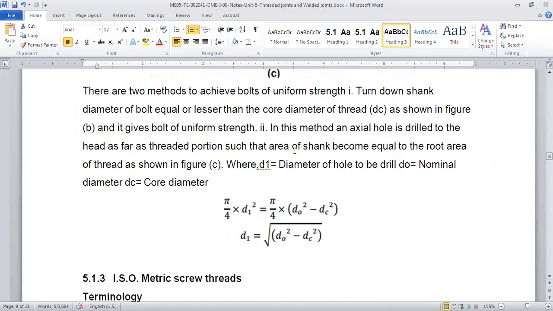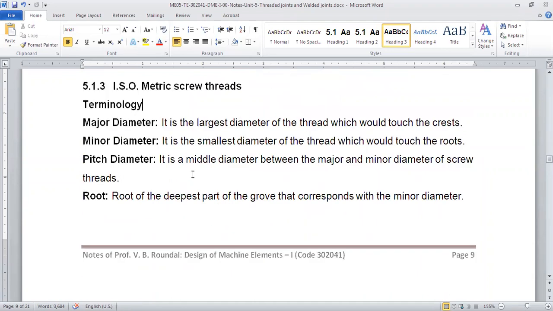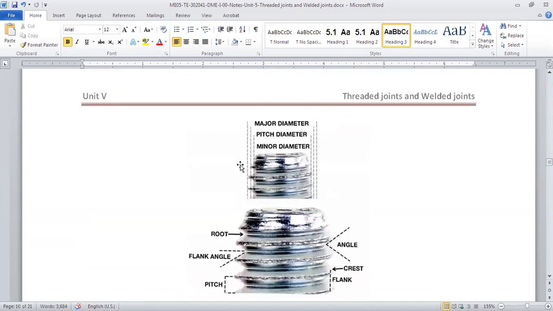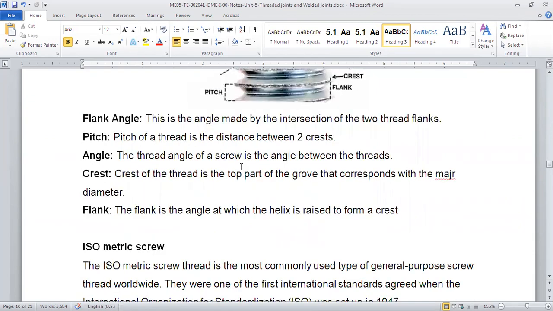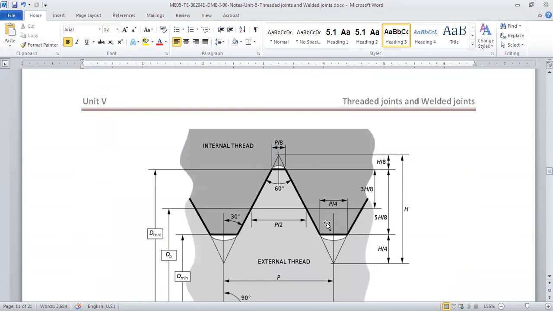I think we have only 1 minute left. I would like to cover the isometric threads, if it is possible, it's okay. Otherwise, we'll cover it later. We'll talk about the terminology in the next lecture. Basically, we have gone through it: major diameter, minor diameter, flank angle, pitch, and all that. And we will see what the ISO threads are. ISO threads are basically standard threads, which are followed everywhere in the world. Since we had some issues in between, there are only a few seconds left in my lecture. Sorry about that. Today we will not be able to get all the 40 minutes of the lecture. Sorry about that.